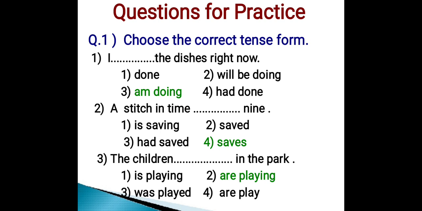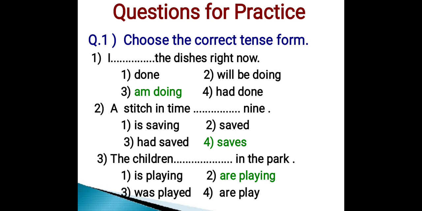Now, questions for practice. Question number 1. Choose the correct tense form. Sentence number 1: I dash dash the dishes right now. And options are: done, will be doing, am doing, had done. Out of these 4 options, option number 3, that is am doing, is the correct tense form to fill in the blank. Hence, the correct answer is option number 3.